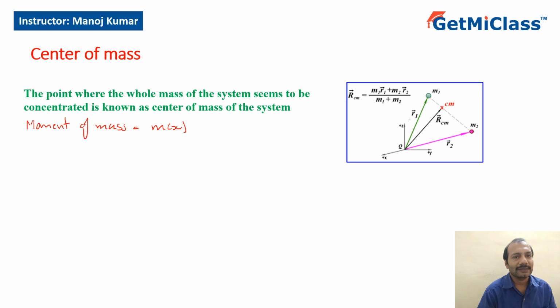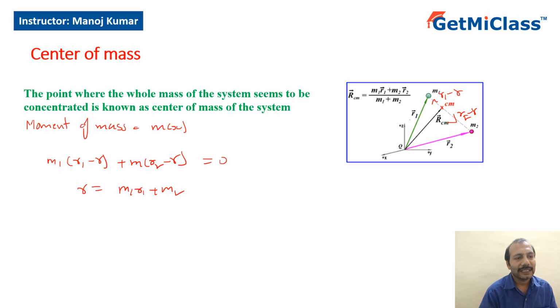Distance becomes 0. So if I take this as R CM, this is R1, I can say this part can be written as R1 minus R and this part can be written as R2 minus R. So what is the total moment of the system? M1 into R1 minus R plus M2 into R2 minus R is equal to 0. From this I get R equal to M1 R1 plus M2 R2 by M1 plus M2. Here we have taken R as position vector, and R can be written as Xi plus Yj plus Zk.